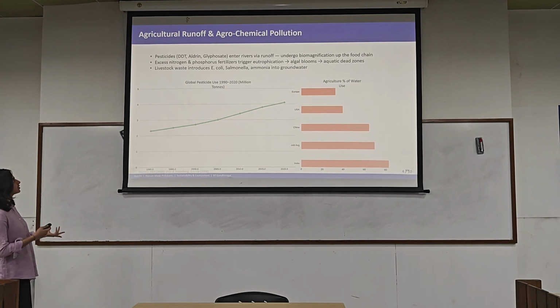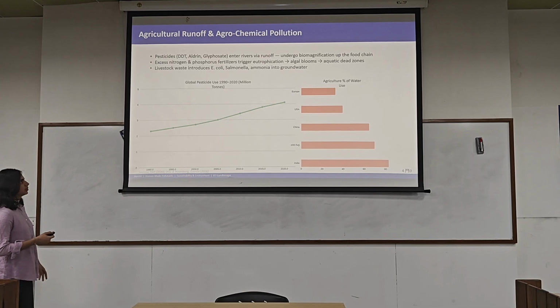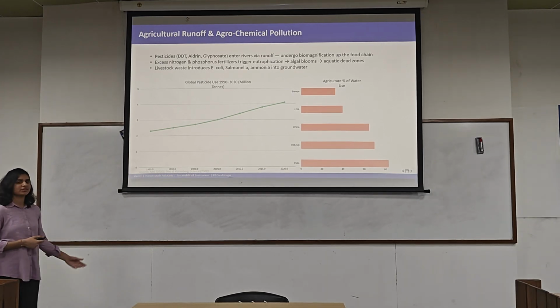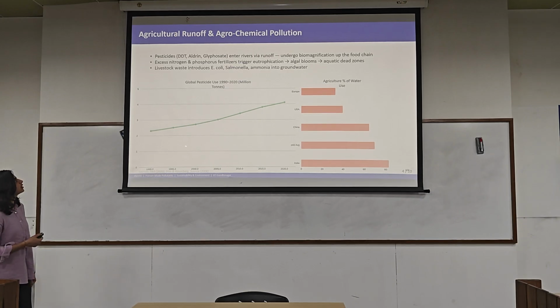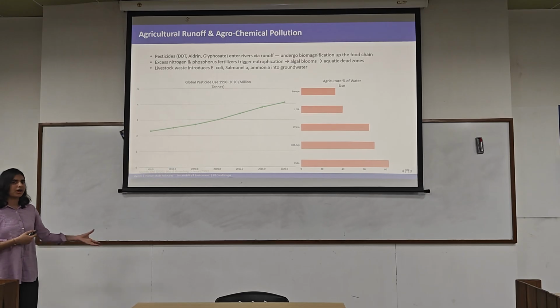The next is excess nitrogen and phosphorus. So these trigger eutrophication, which leads to algal bloom and aquatic dead zones. The next is livestock waste. So organic waste material from the farms.